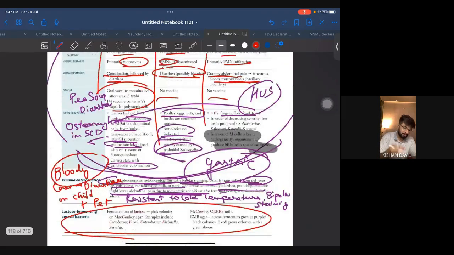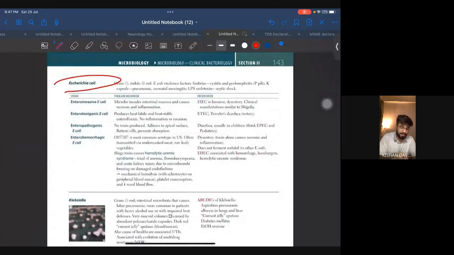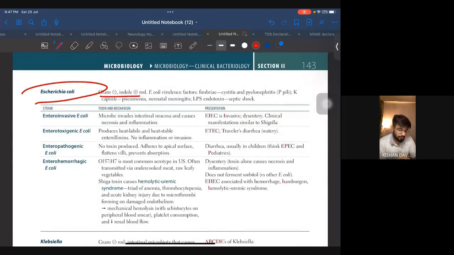Now moving on to the lactose fermenting gram negative bacteria. Escherichia coli, very important. E. coli, gram negative indole positive rod. E. coli virulence factors. Now, this line is very important over here because they are going to ask you about the virulence factor, and each of the virulence factors will be responsible for a function. Let's just see over here. Fimbriae, cystitis, pyelonephritis, P pili. K capsule is responsible for pneumonia and neonatal meningitis. LPS endotoxin for septic shock.